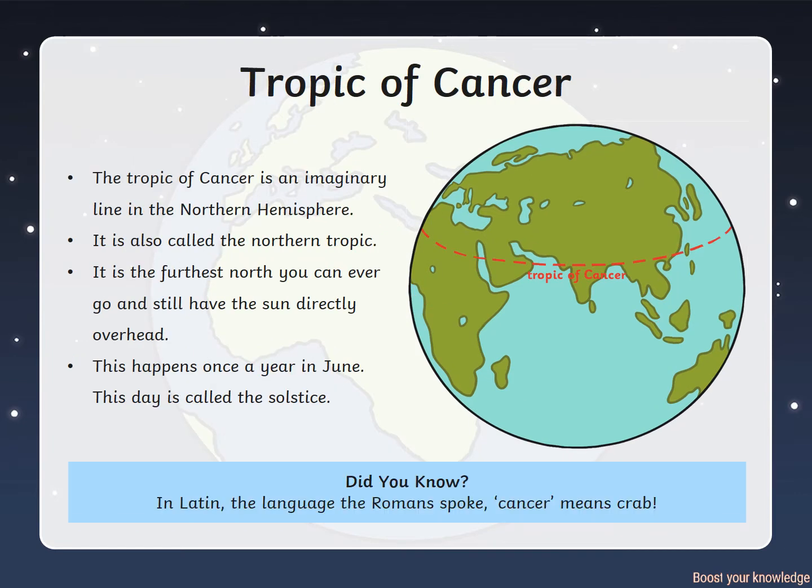The Tropic of Cancer is an imaginary line in the Northern Hemisphere. It is also called the Northern Tropic. It is the furthest north you can ever go and still have the sun directly overhead. This happens once a year in June. This day is called the solstice.